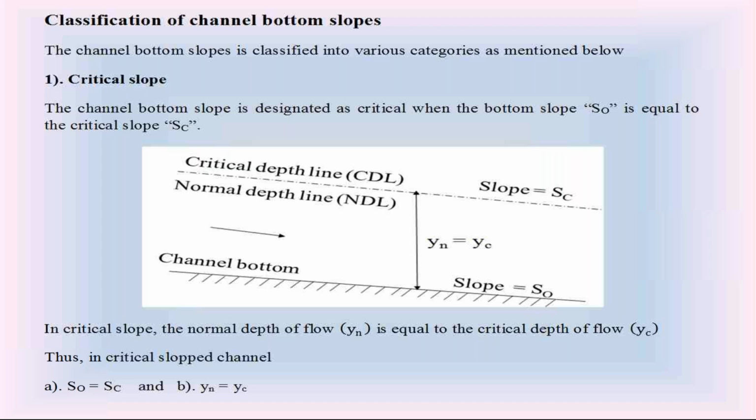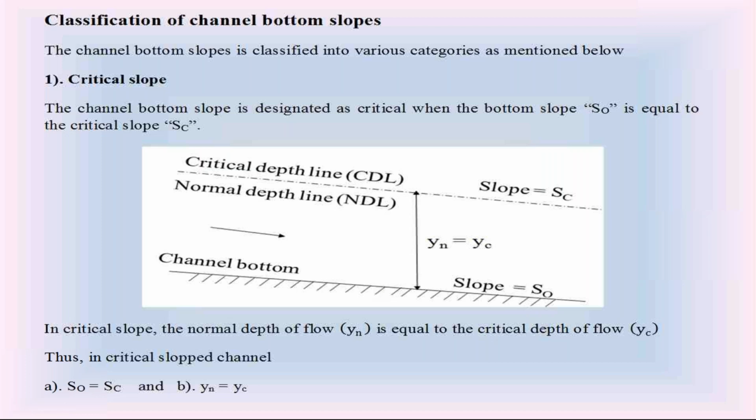At what condition do we consider the channel bottom as critical slope? We consider the channel bottom as a critical slope if the slope of the channel bottom is equal to the slope of the critical water surface SC.